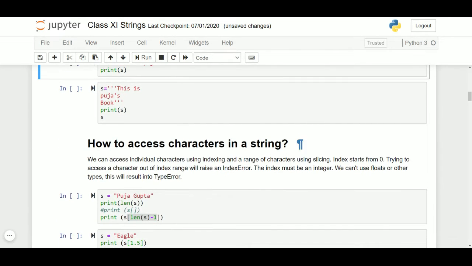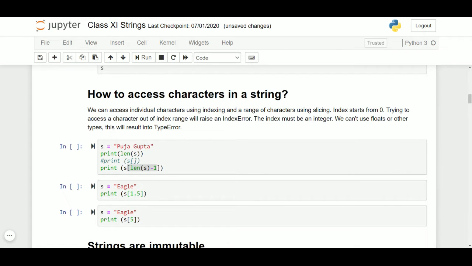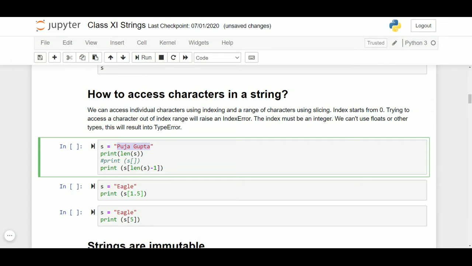Now the next is how to access the characters in a string. If the string is hello, then every letter in the string is given an index number. H will be given index number 0. The next E will be given index 1. The next L will be given index 2.